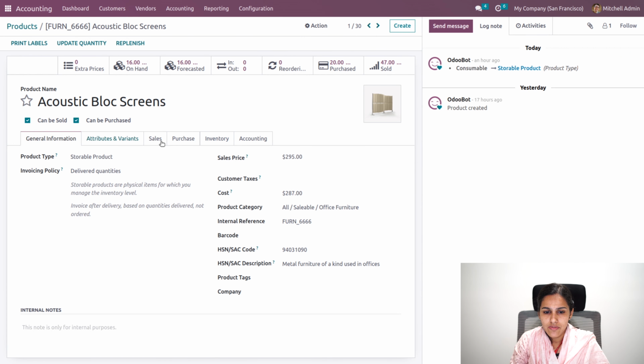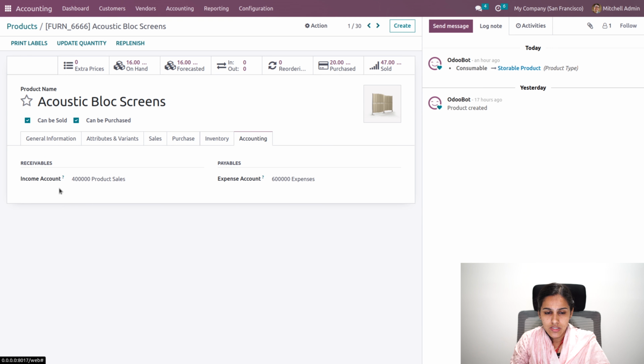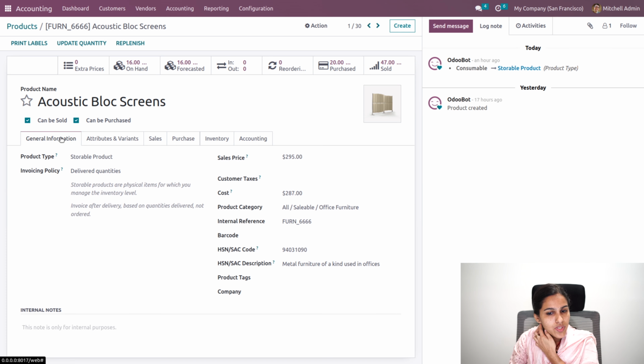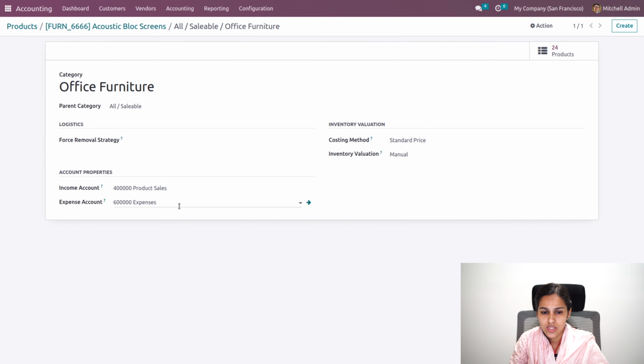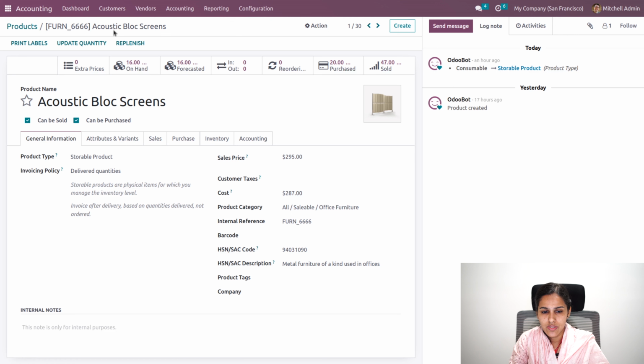If I have added the income account and expense account in the product, it will be taken, as it has higher priority. So it will be taken initially, else, if I have not added it in the product, it will take the income account and expense account in the product category. Otherwise, it will take the income account or expense account that we define in the journal.